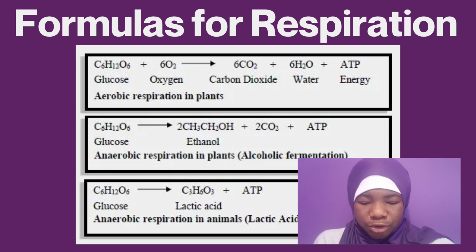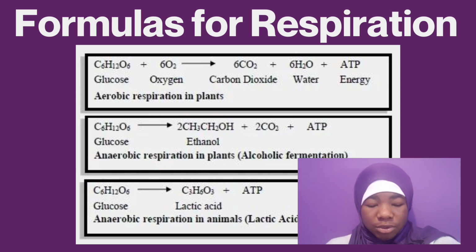The first one is aerobic respiration in plants. We have C6H12O6 + 6O2 gives 6CO2 + 6H2O + ATP. That basically just means glucose plus oxygen will give you carbon dioxide, water, and energy. That's just the chemical makeup, and that's a balanced equation. That's aerobic respiration in plants.